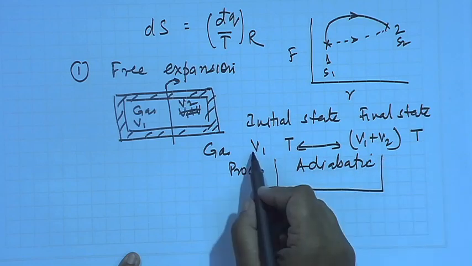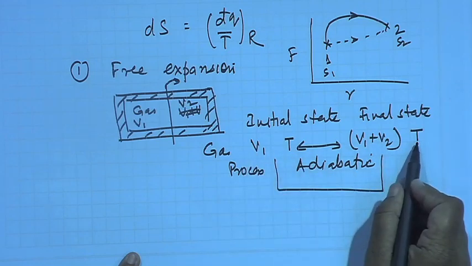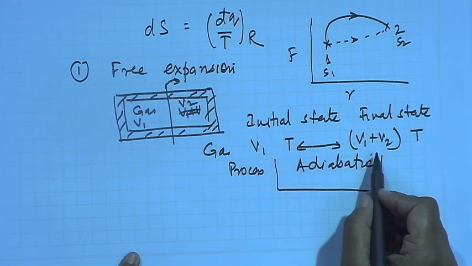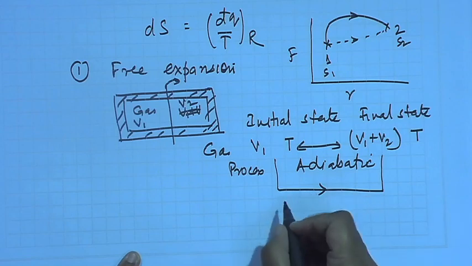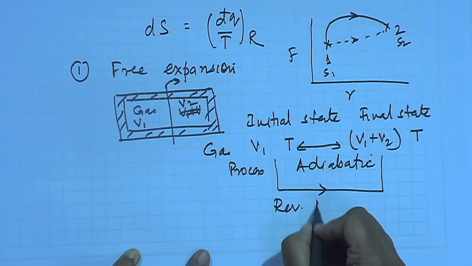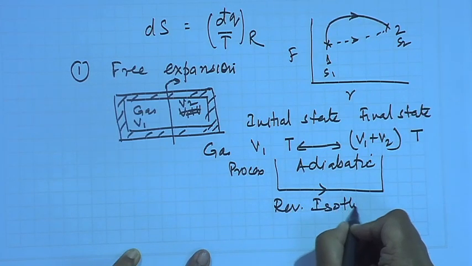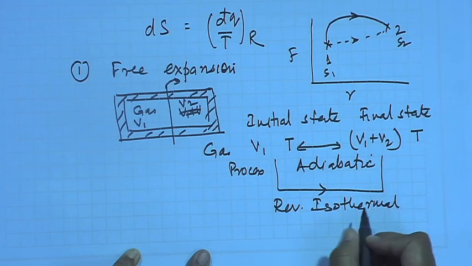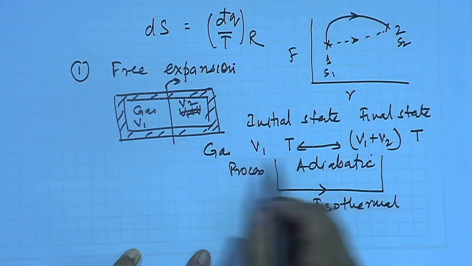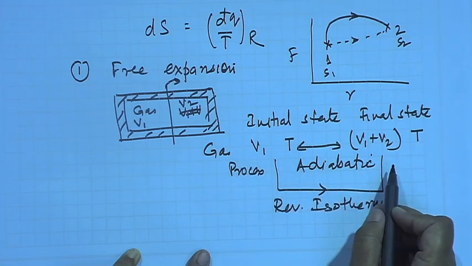We find that from this state to this state the temperature remains constant and there is a volume expansion. Can we assume that the equivalent reversible path can be a reversible isothermal process during which the gas undergoes expansion from V1 to V1 plus V2.